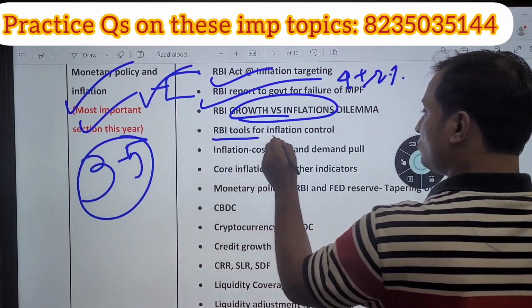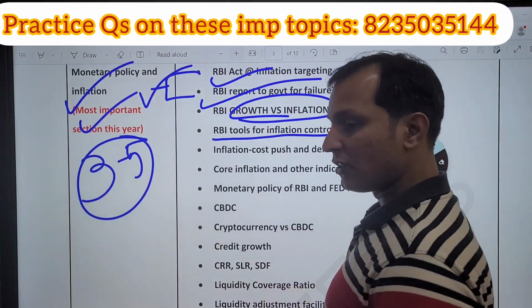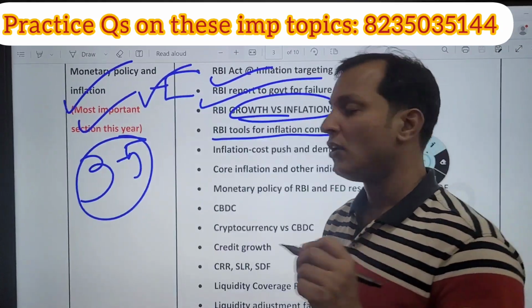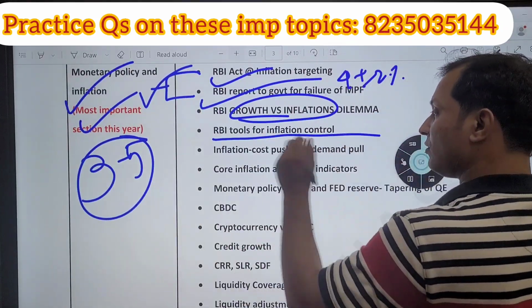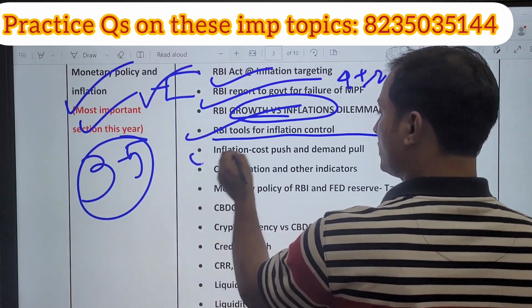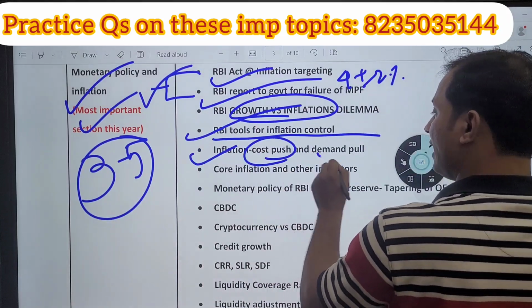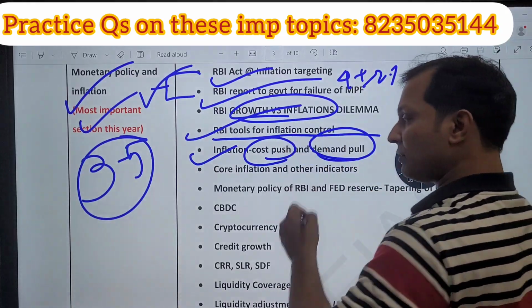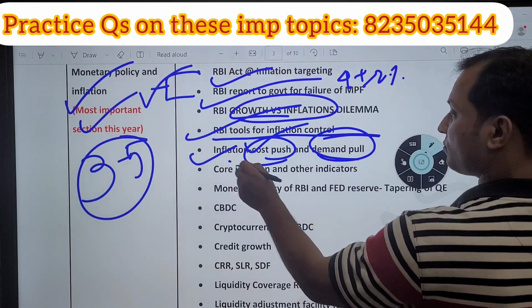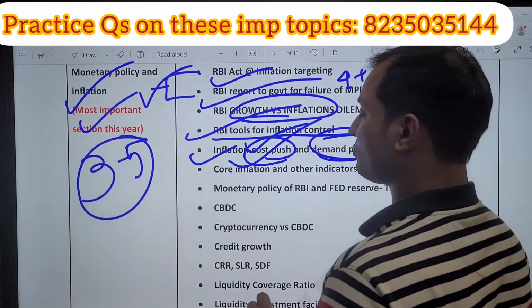Then what are the various tools of RBI for inflation control? Repo rate, reverse repo rate, CRR, all those tools of RBI. Then what are the different types of inflation? Cost push inflation and demand pull inflation. At present, India is suffering from which? Cost push or demand pull? So it is cost push. You should know everything about cost push inflation.